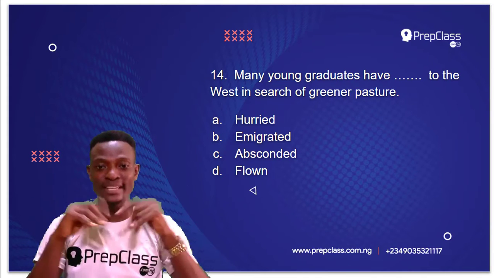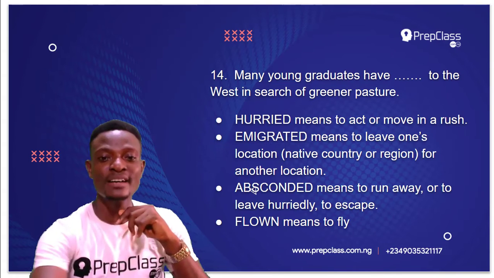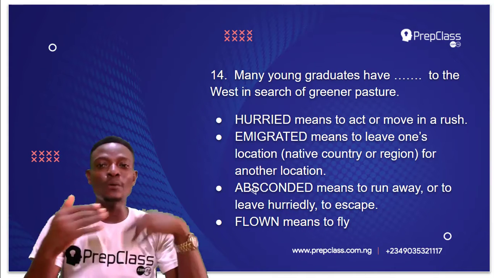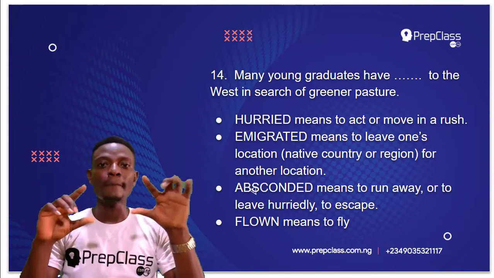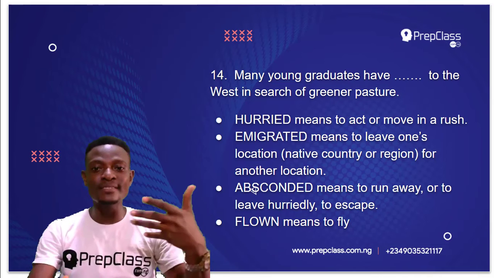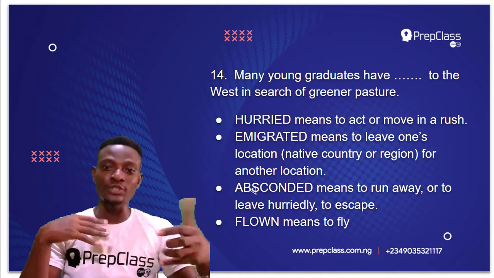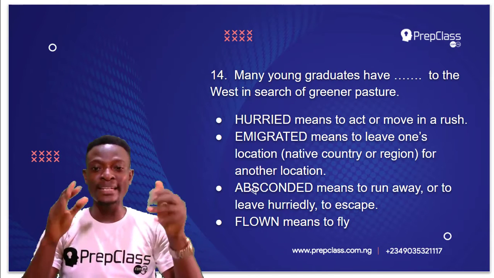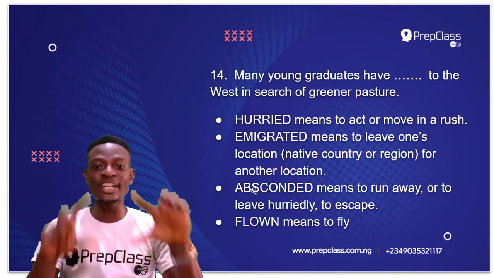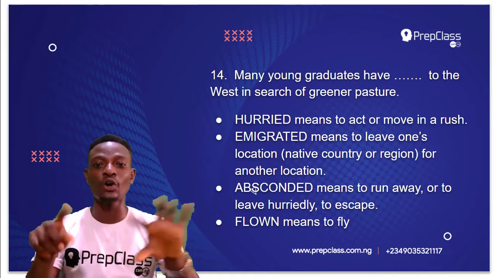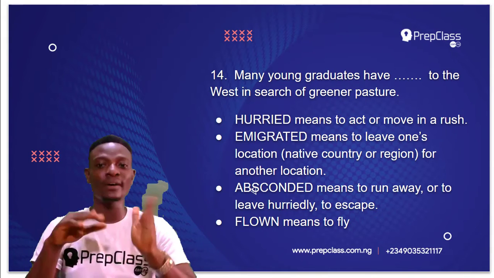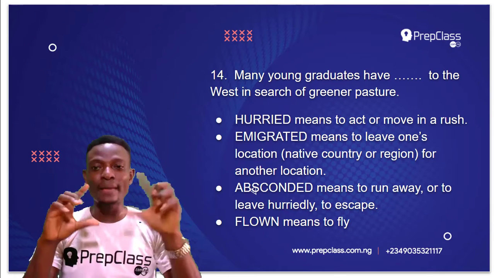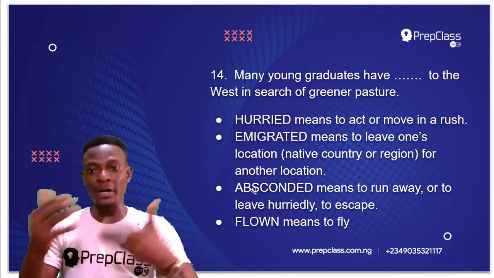What we have to do now is to define the options one after the other. So the first option is hurried. Hurried means to act or move in a rush. Many young graduates have hurried to the west in search of greener pasture, to act or move in a rush. Okay, let's look at another option. Emigrated. Emigrated means to leave one's location, like leaving one's native country or region for another location, for another country or region. Many young graduates have emigrated to the west in search of greener pasture.